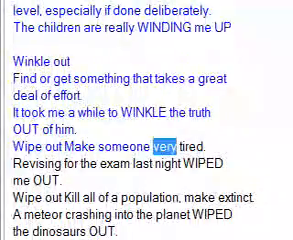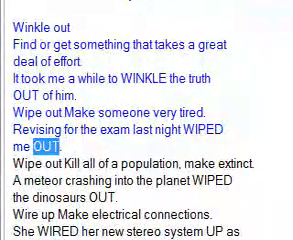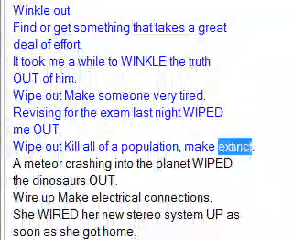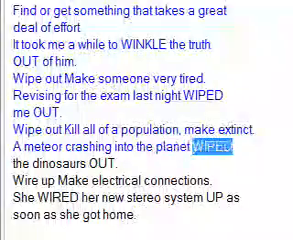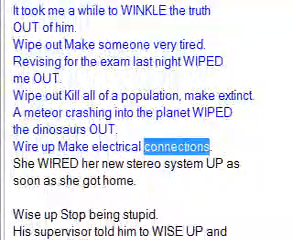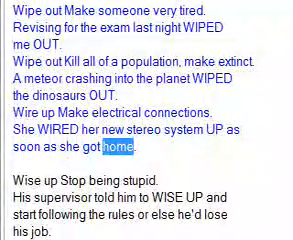Wipe out: make someone very tired. Revising for the exam last night wiped me out. Wipe out: kill all of a population, make extinct. The meteor crashing into the planet wiped the dinosaurs out. Wire up: make electrical connections. She wired her new stereo system up as soon as she got home.